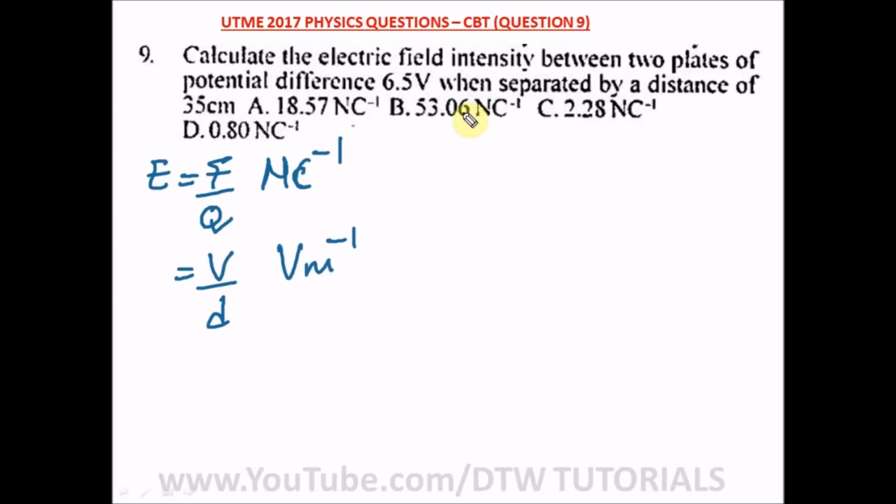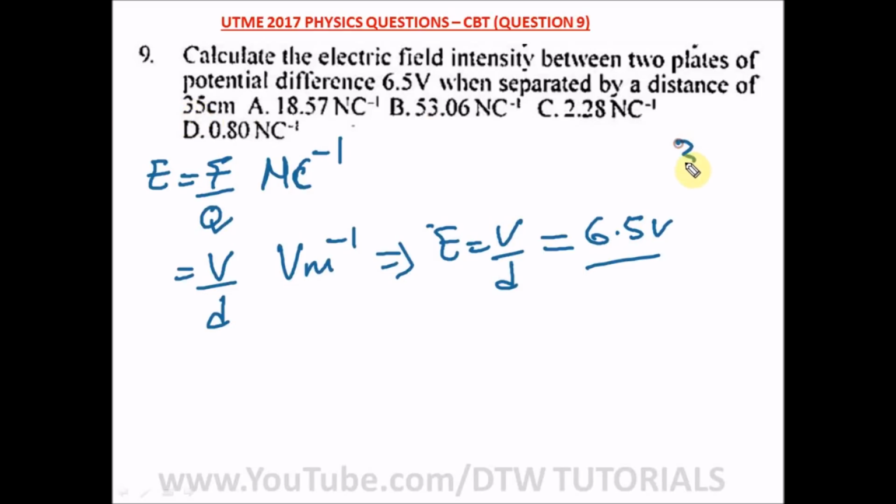So here we can relate this question to volts per meter. We are going to use E is equal to V over D. What is our V? Our potential difference is 6.5 V, over our distance. We have to convert our distance to meters, because this is in centimeters. In converting to meters, we have 35 divided by 100, so we move the decimal 2 places. So we're dividing 6.5 over 0.35. And when we divide this, you know, you have an on-screen calculator during your exam. When you divide this quickly, you're going to get what?